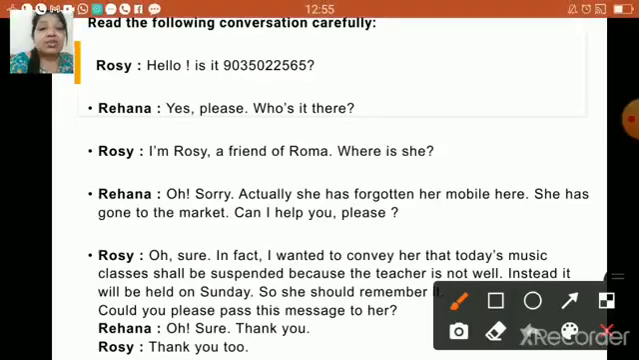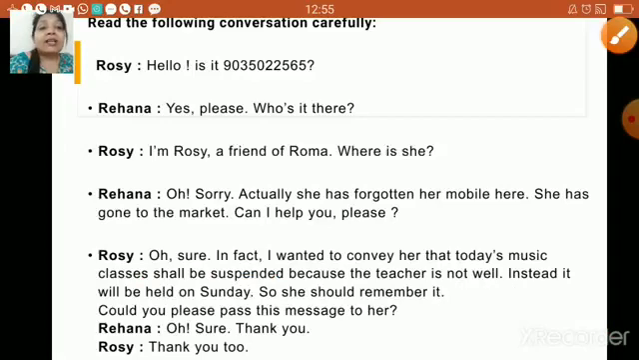Now, children, make sure that you mention this point somewhere, which is very important. I repeat this again. Rosie says that she wanted to convey to her that today's music classes shall be suspended because the teacher is not well. Instead, it will be held on Sunday. So, she should remember it. "Could you please pass this message to her?" Rihanna says, "Oh, sure. Thank you." Rosie says, "Thank you too."